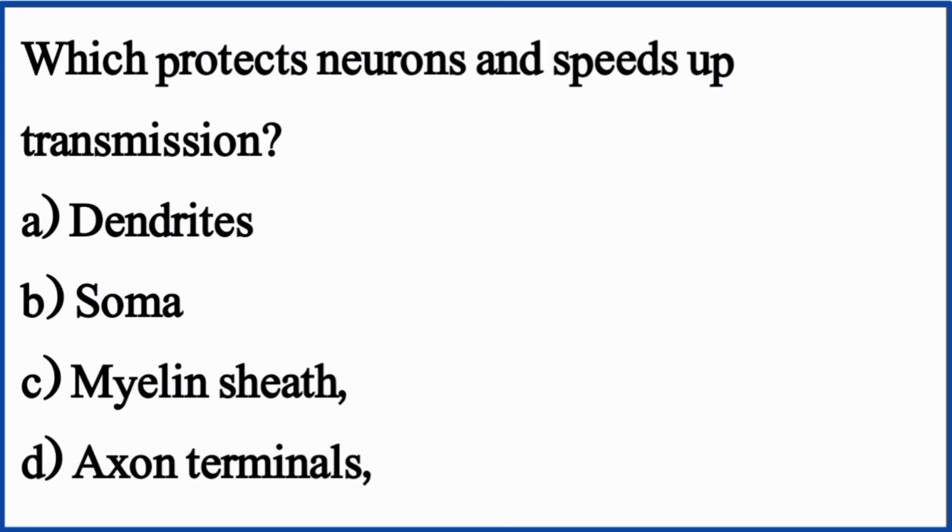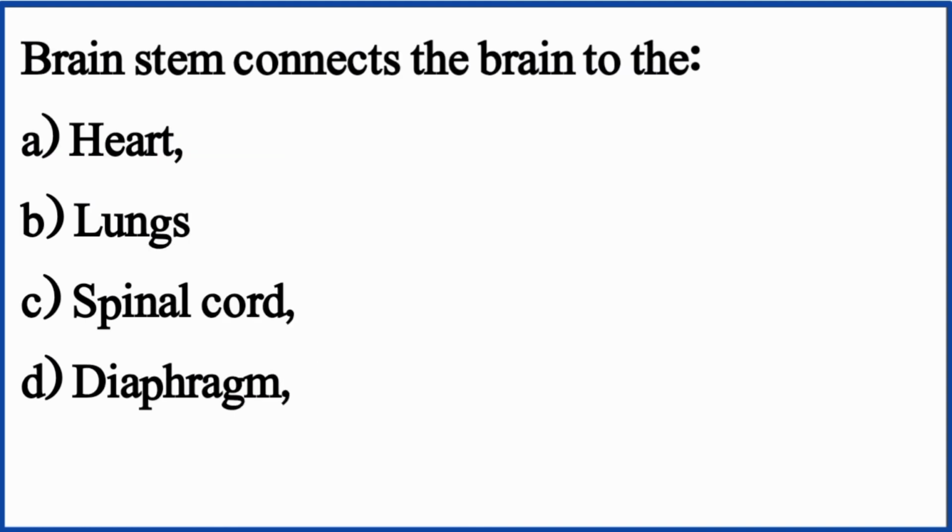Which protects neurons and speeds up transmission? The right option is option C, myelin sheath. Brain stem connects the brain to the. The right option is option C, spinal cord.